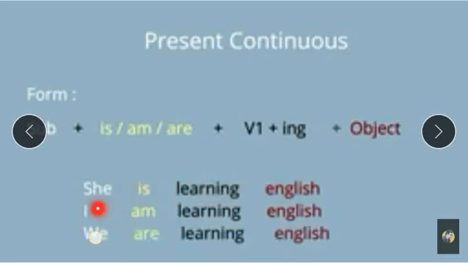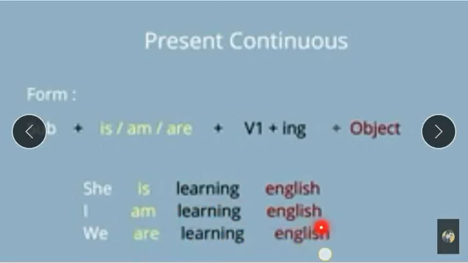So we got a sentence in present continuous. She is learning English. Instead of she, if he is there, he is learning English. And if a name is there, Ram is learning English. Sham is learning English. Or it is learning English. But with the name I, we use helping verb am. That is the rule, that is the formula.